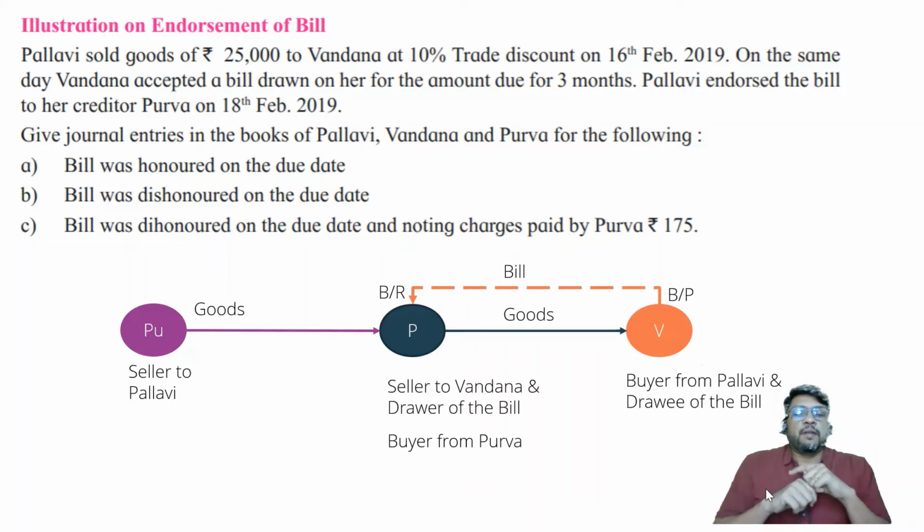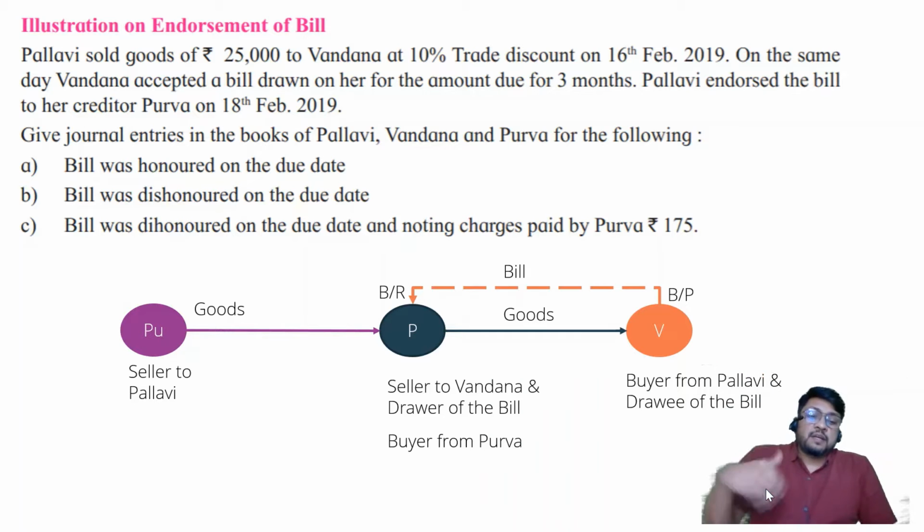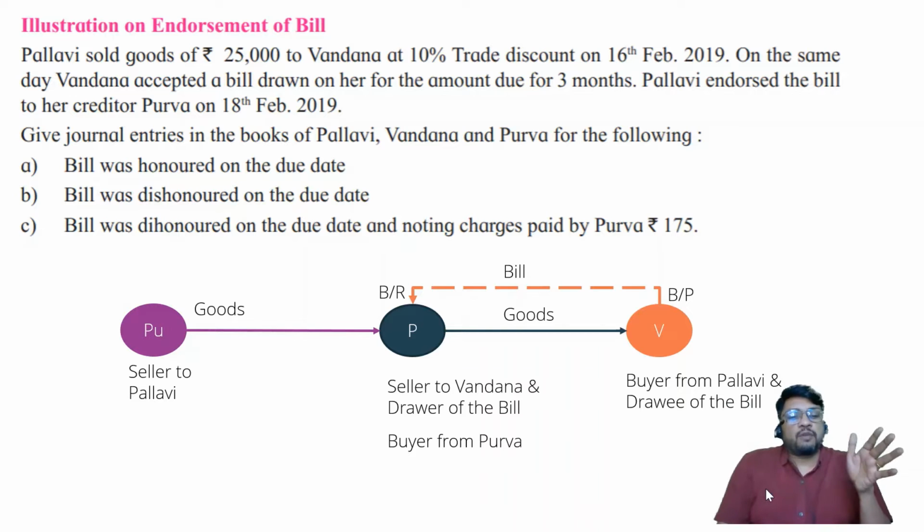So now honor the bill. So this is a beautiful situation. Just like we transfer our currency notes to each other, here we are going to transfer the bill of exchange to each other. Now there is a chance that Purva on the due date may go to Vandana and ask for money, or it may also happen that Purva may endorse it in favor of somebody else, and that somebody else may again endorse it in favor of somebody else. This process of endorsement may continue till the due date of the bill.